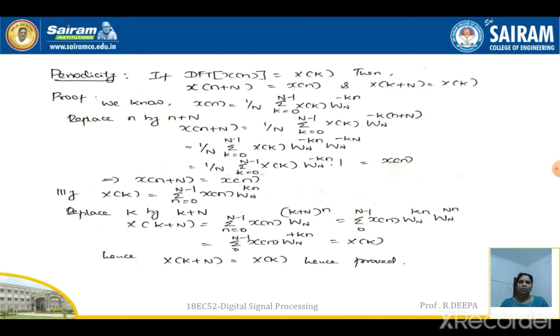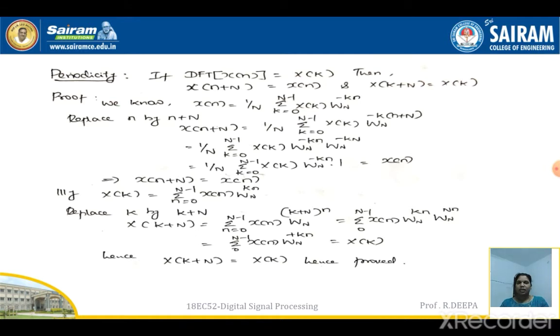So the statement for the periodicity property is: if DFT of x of n is X of k, then what is the DFT of x of n plus capital N, which is also seen to be x of n, and capital X of k plus N is equal to X of k. So let us prove this property.